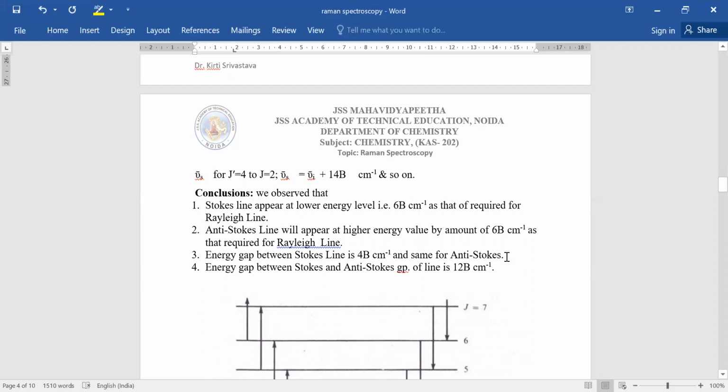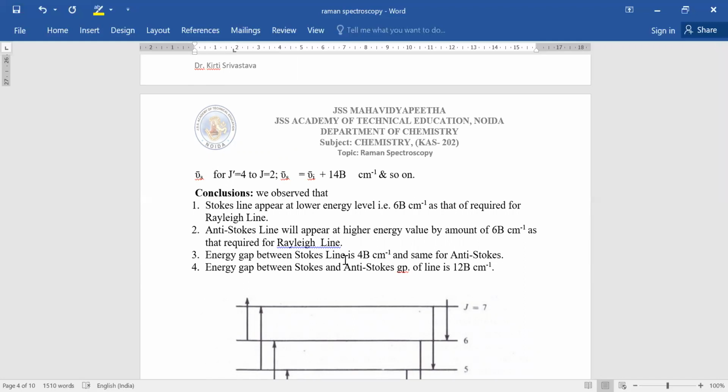It means both Stokes and anti-Stokes lines are at a distance of 6b centimeter inverse from the Rayleigh line, while the energy gap between the Stokes lines or anti-Stokes lines is 4b centimeter inverse.